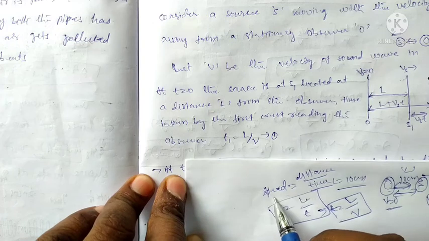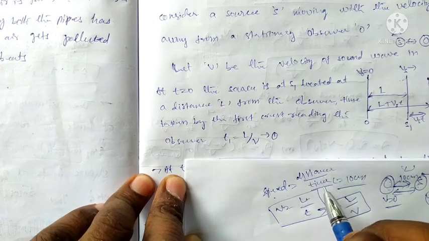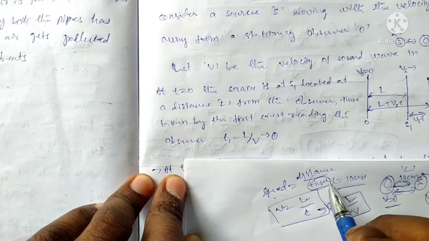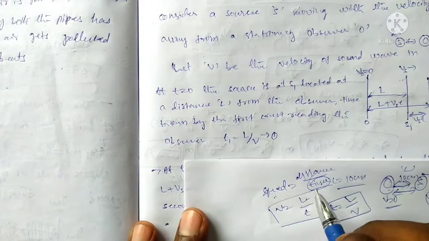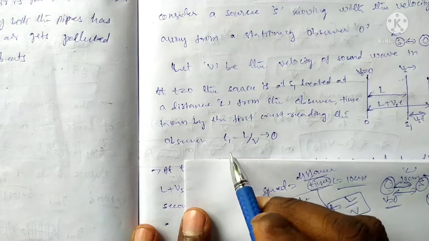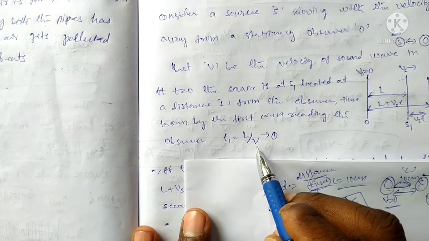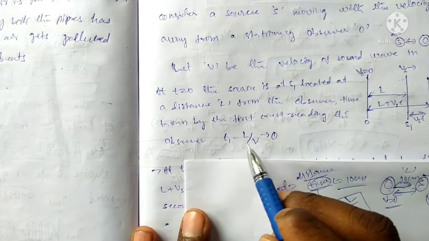We know speed is equal to distance by time. If we want the time, we can write distance by speed is equal to the time. So time is equal to distance by velocity or speed. That is the formula.